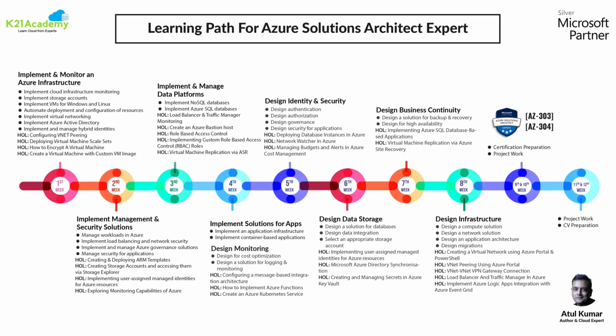So infrastructure, then implement and manage solutions for security, then implement and manage your data platforms or your solution for apps, monitoring, identity and access management, securing data storage, business continuity, high availability, disaster recovery, design and infrastructure. And once you have learned both design and implementation for these two certifications, then you prepare for certification AZ303 as